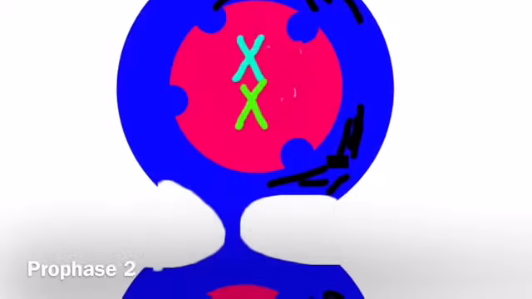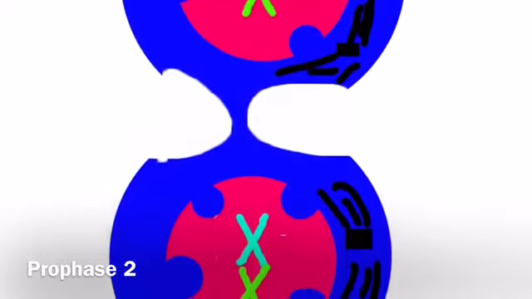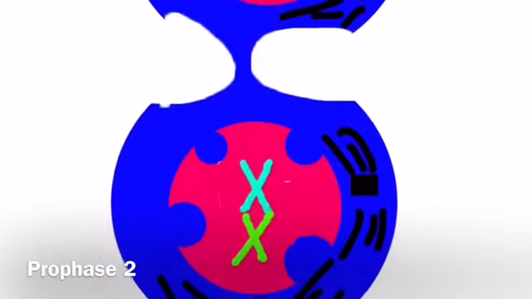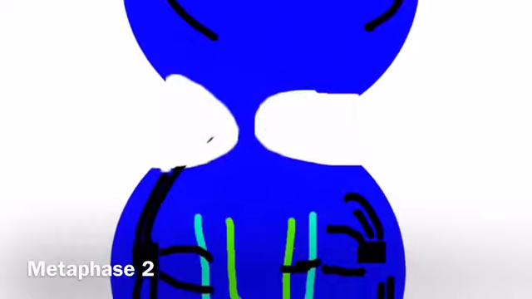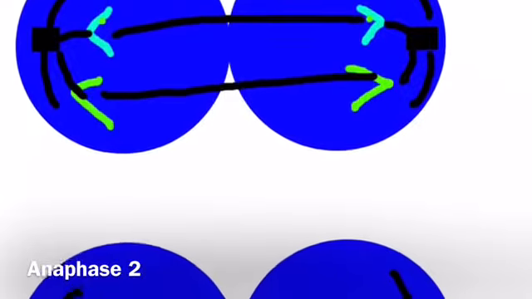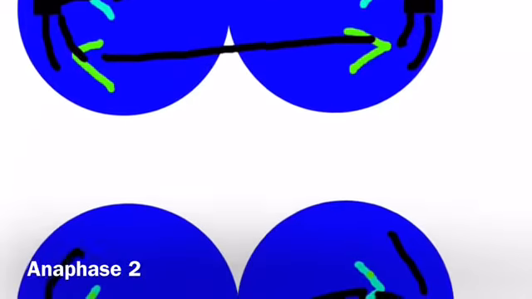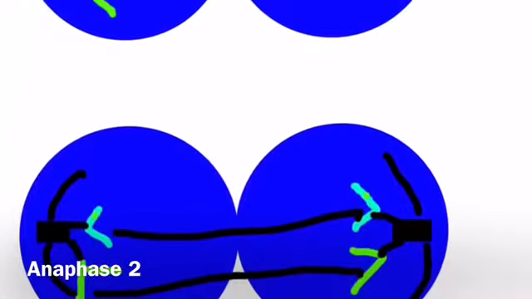Prophase 2 is where a spindle forms in each of the 2 new cells and the fibers attach to the chromosomes. Metaphase 2 is where the chromosomes are pulled to the center of the cell and line up randomly at the equator. Anaphase 2 is where the centromere of each chromosome splits, the sister chromatids separate, and move to the